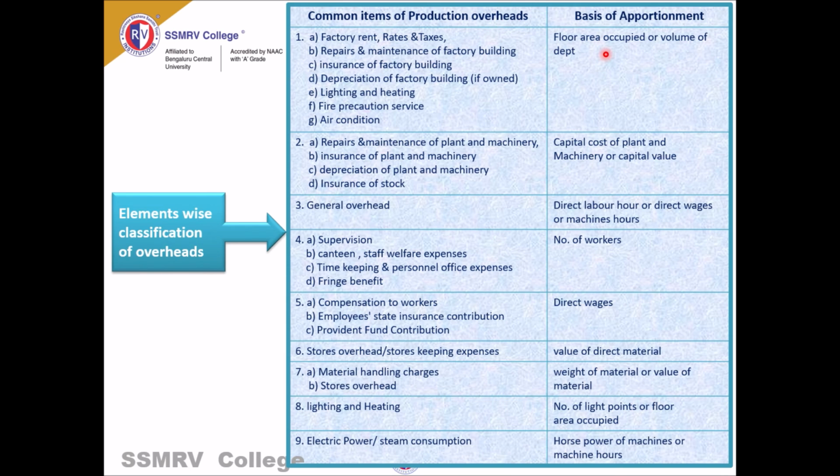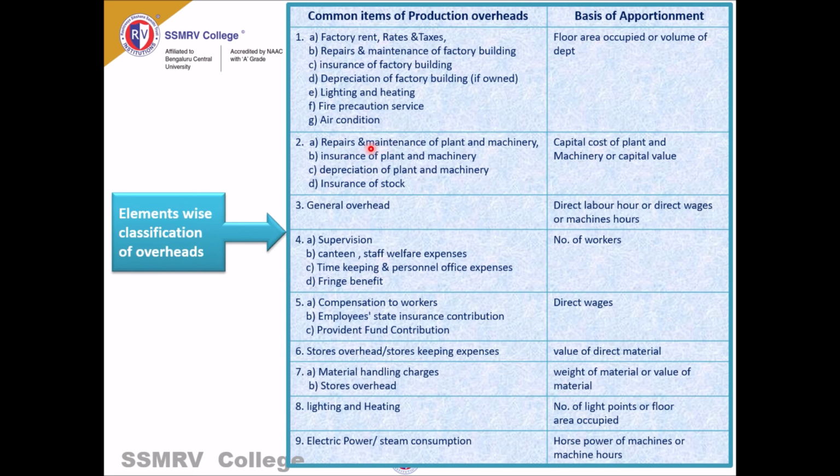Apportionment means costs which cannot be identified easily, but we have to apportion them, which means the expenses should be equally distributed to the different departments. Here the common items given are factory rent, repairs, insurance, depreciation, lighting and heating, fire, and air conditioning. These common items have to be apportioned according to the floor area occupied.